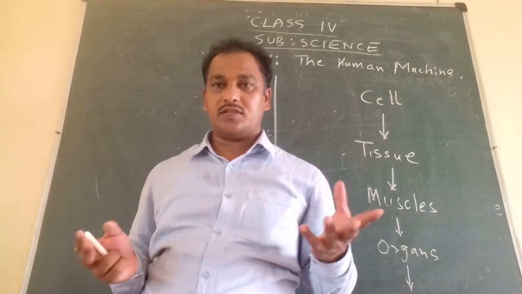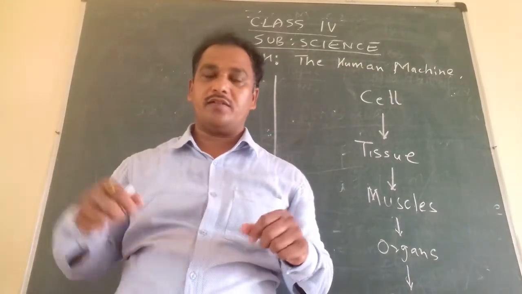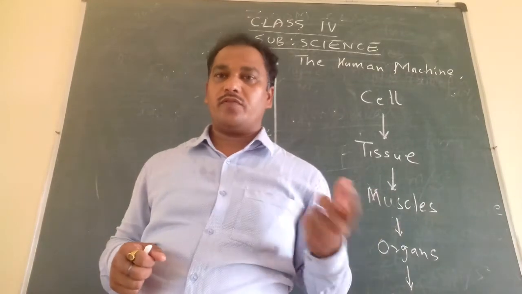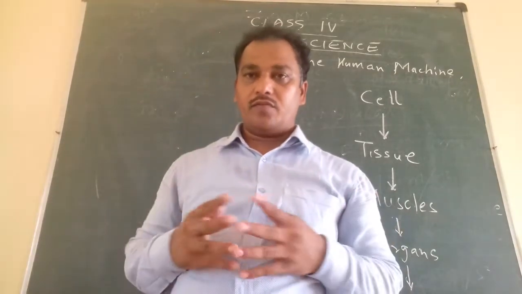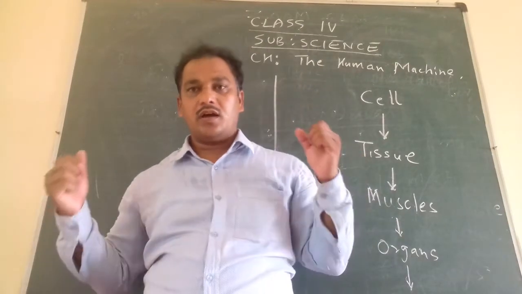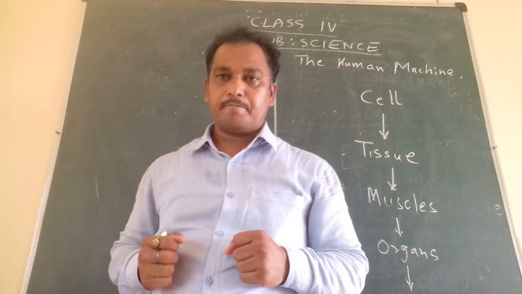Is it? A lot of machines are there at your home: washing machine, mixer, grinder, fan, iron. Different work can be done by using these machines, which helps our work to be done very easily. Similarly, our body is like a machine. Human being is a machine. Man is a machine.